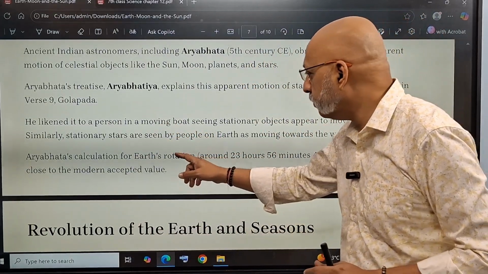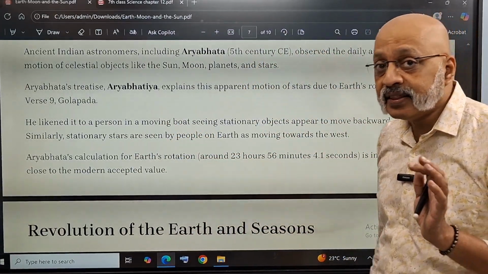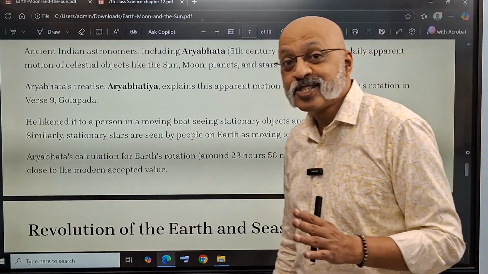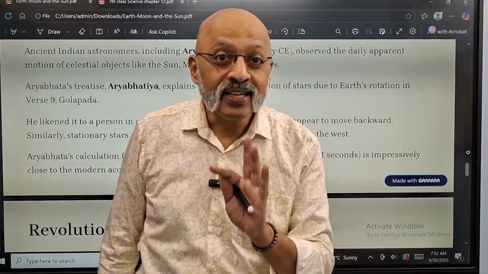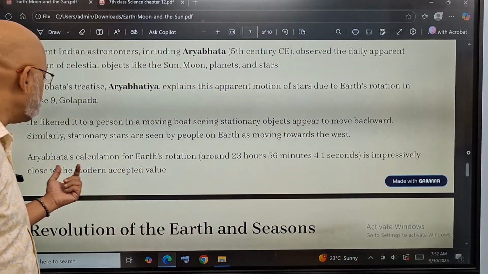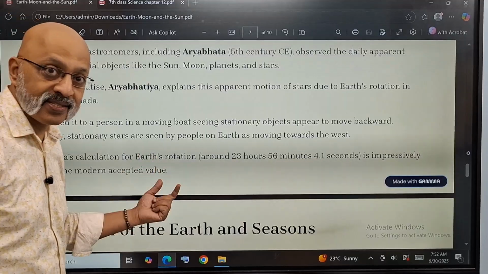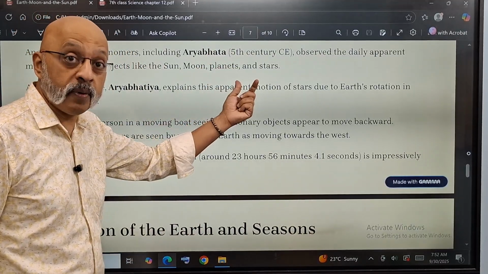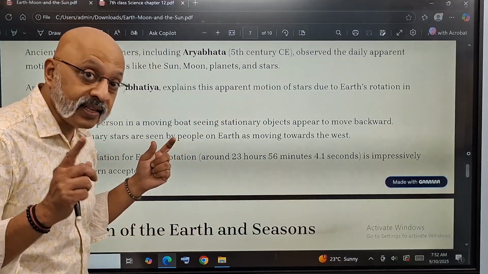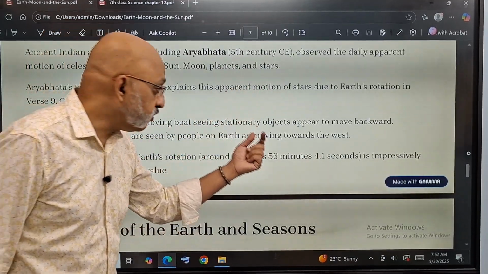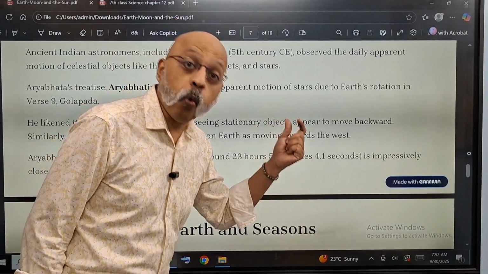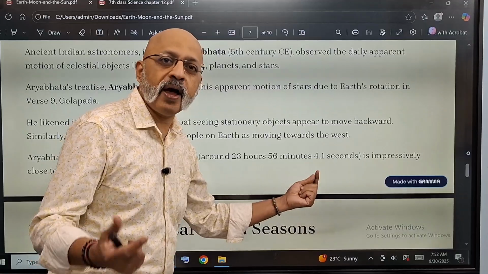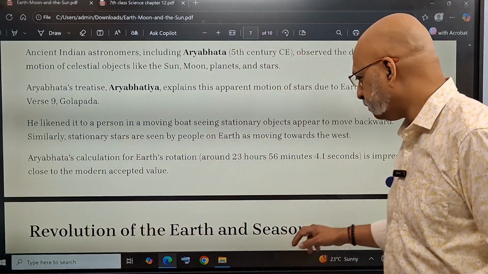Aryabhata calculated the Earth's rotation, and he said that this would be approximately 23 hours 56 minutes 4.1 seconds. So he's so close, just short by about 3 odd minutes, right? It is impressively close to the modern accepted value. Imagine, in the 5th century Common Era, he calculated and said that the Earth takes 23 hours 56 minutes 4.1 seconds, that precise, in order to rotate.